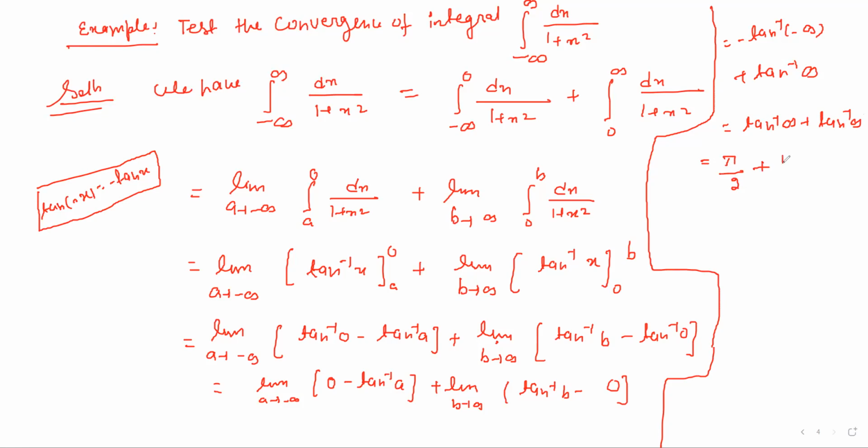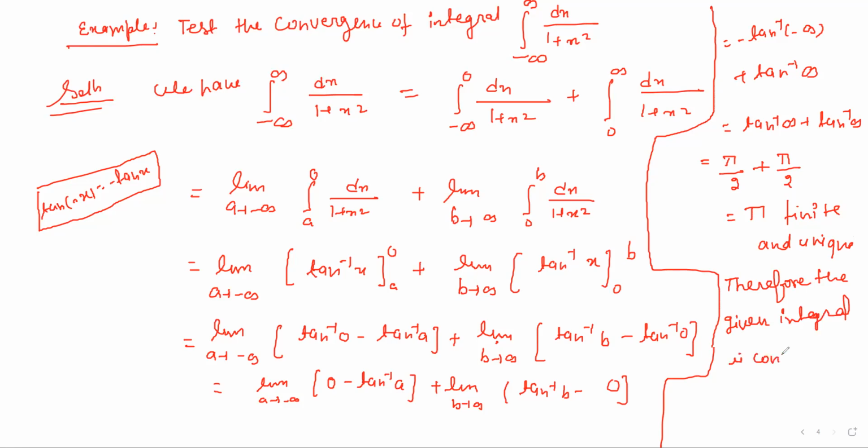So it will come pi by 2 plus pi by 2, that is pi, which is finite and unique. So we can say the given integral is convergent.